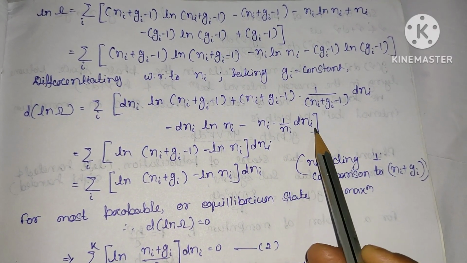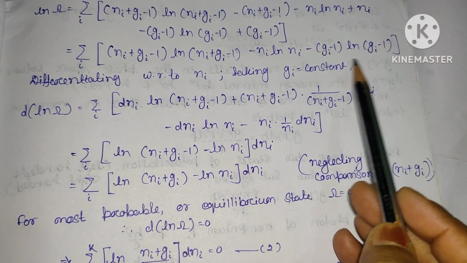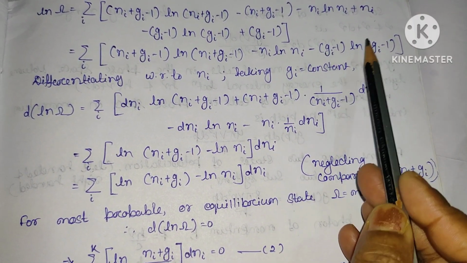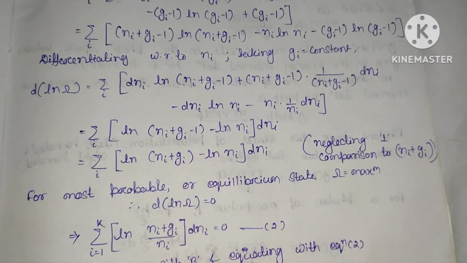Since the Gi term is constant, it goes to 0.